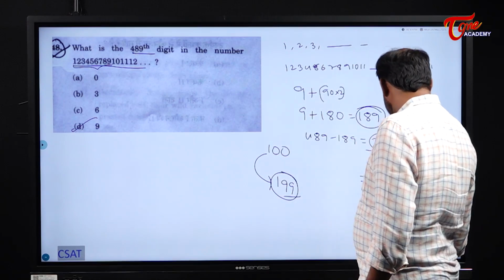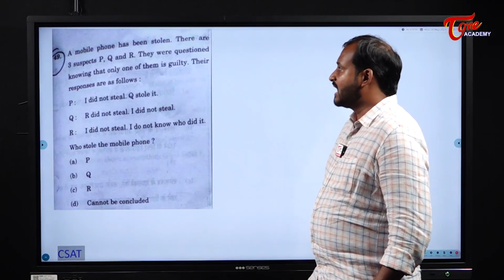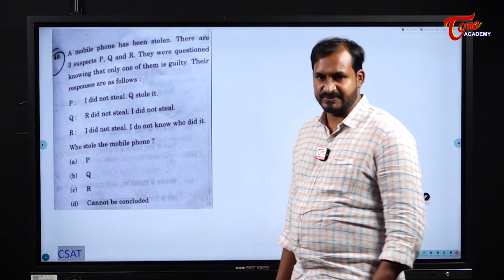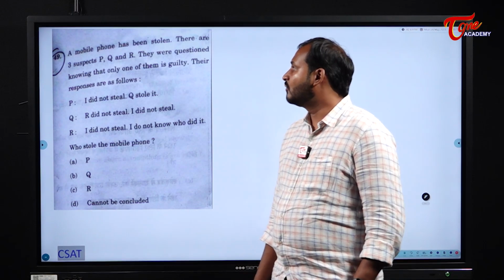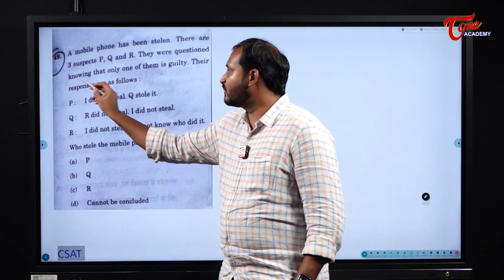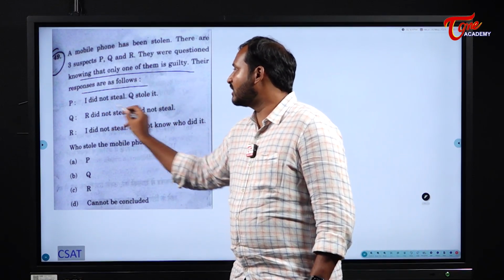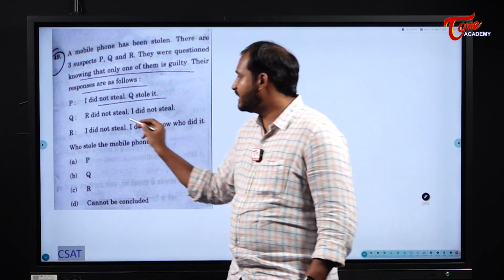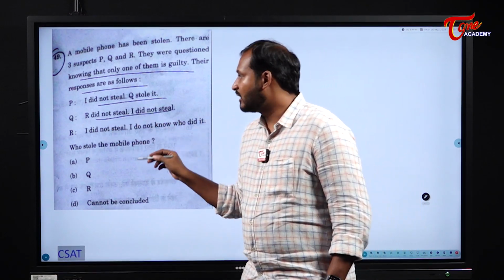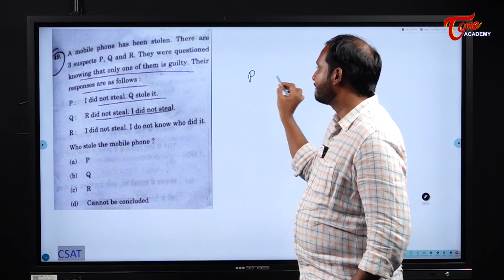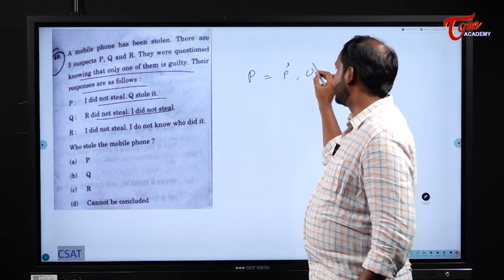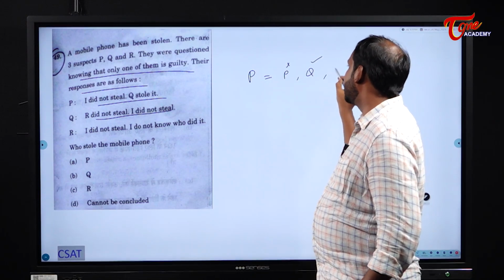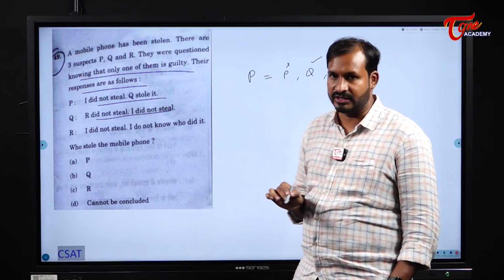See the next one. A mobile phone has been stolen. There are 3 suspects, P, Q and R. They were questioned, knowing that only one of them is guilty. Their responses are as follows. Now P is telling that I didn't steal it and Q stole it. That means indirectly he is saying that R also didn't steal it.